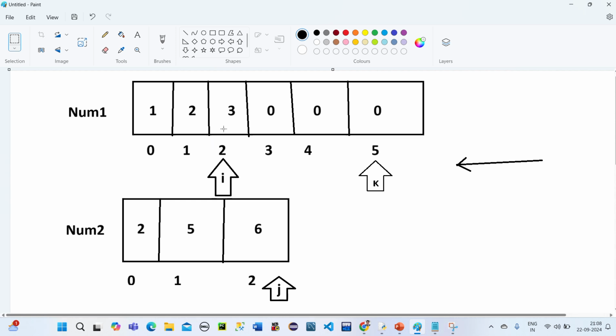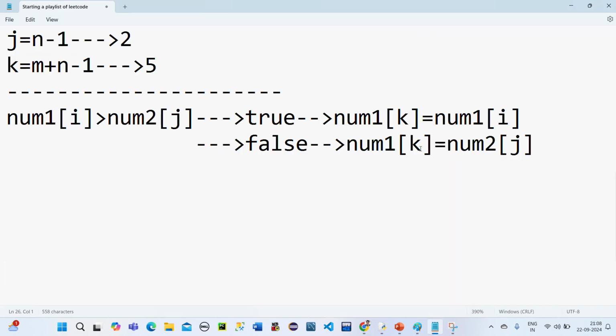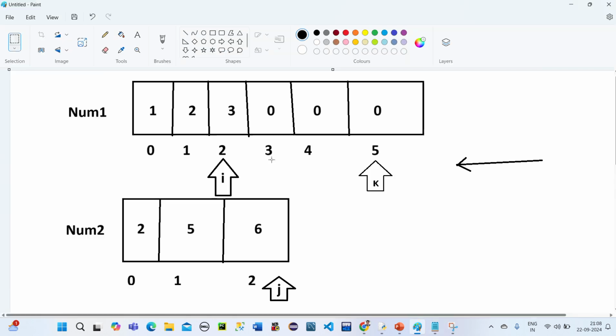So when it is not greater, it goes to the else part. See here, I have given the else part. In this k, we are storing num2 of j. If it is not true, then this 6 is there, right?